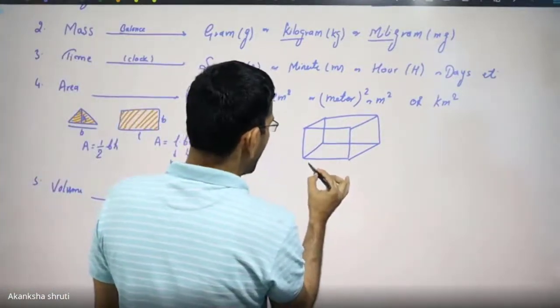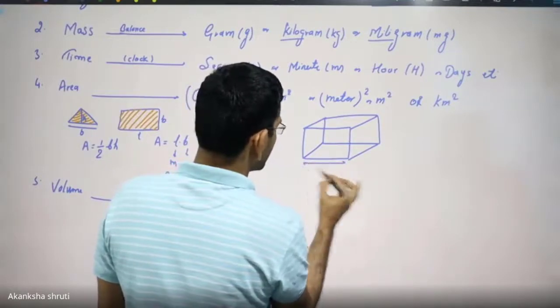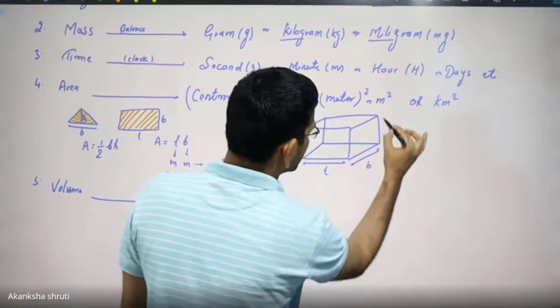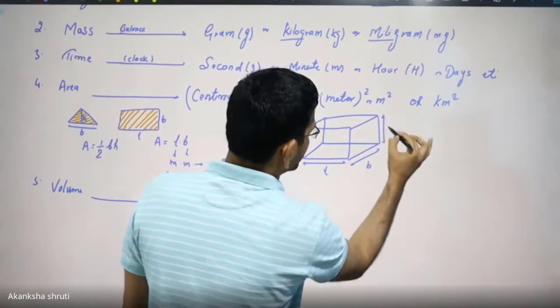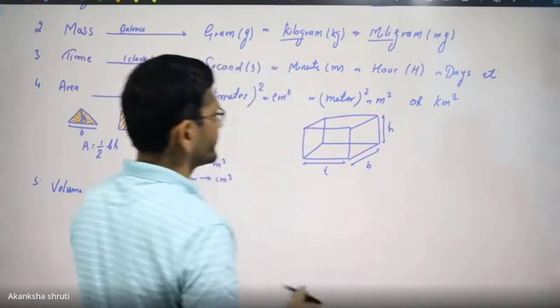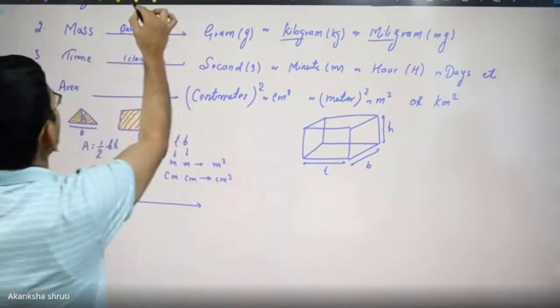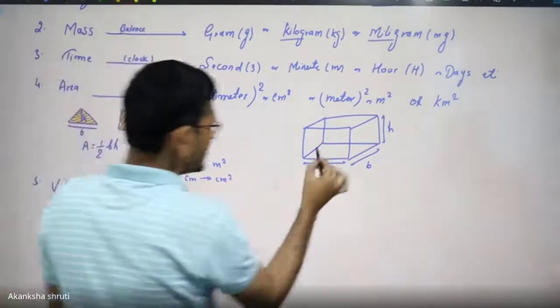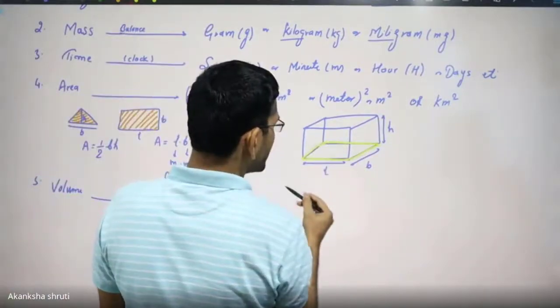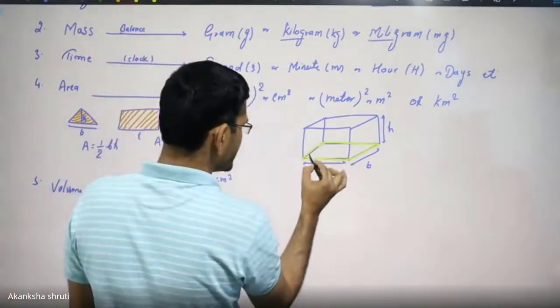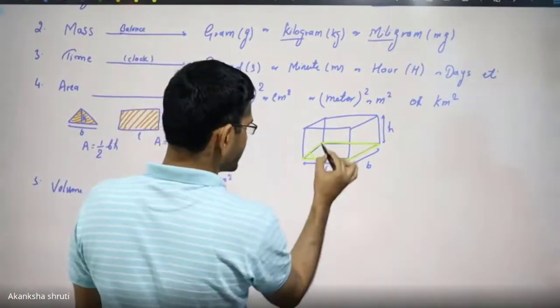One is our length, this is our breadth, this is our height, h. You may understand it like this. This is the base, meaning the area, like this rectangular area. This is your 90 degree, keep in mind.